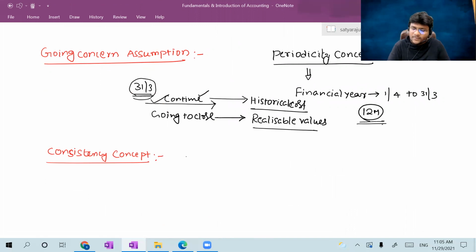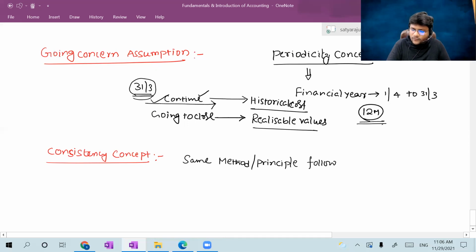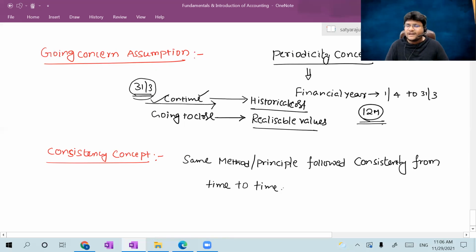The consistency concept is nothing but the same method or principle followed consistently from time to time. Time to time means period to period, one period to another period. That is the consistency concept.